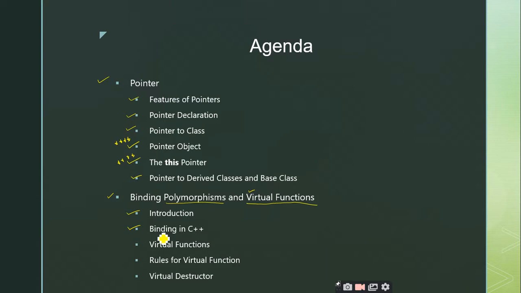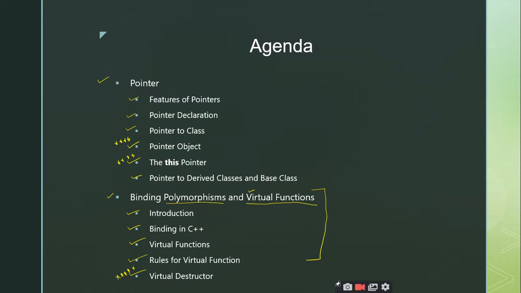So all these things we will see with examples, and similarly we will discuss what these virtual functions are and what the rules of these virtual functions are. We have seen all these things, but we will just repeat it, and if there are any new points to remember, we will just remember those points, right? And finally we have this concept, virtual destructor. It is also one of the important topics where you may expect a question. You can observe here that the second part of the fourth unit is almost equal to that of the third unit, right? So it's something of a repetition. Is it clear up to this agenda part?